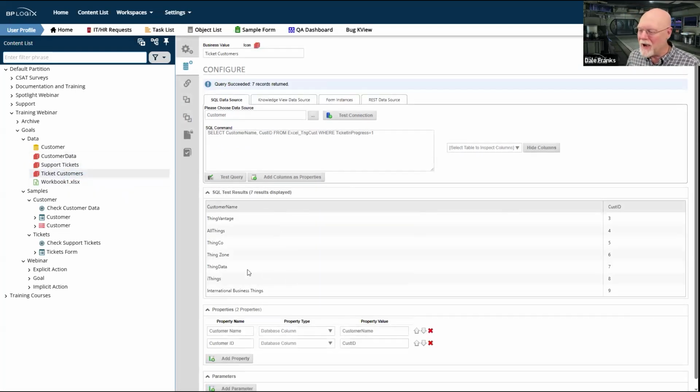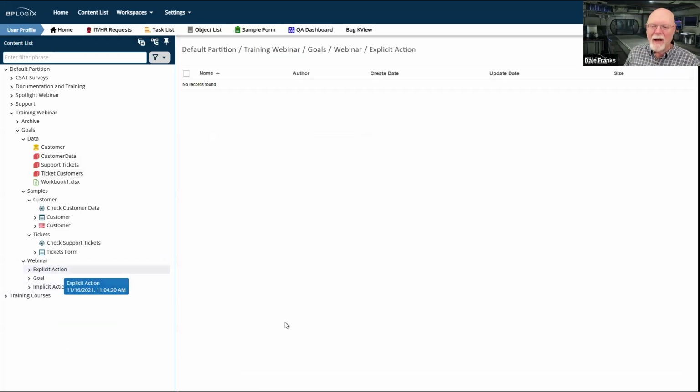7 customers displayed who have tickets. Great. Now we have the state of our data. I have 7 tickets in progress, and I have 7 customers who are new customers. So let's do an explicit and an implicit action goal. We're going to replicate these, but I think we'll do something a little bit different.